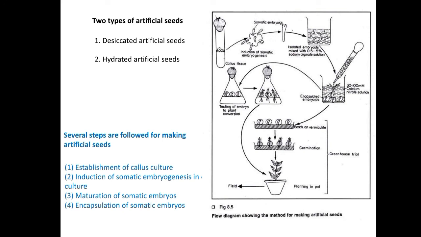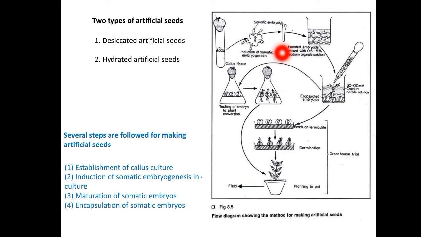After this, from the synthetic seed we will get the formation of the root and shoot system. After getting the roots and shoots, we will directly take them off, germinate them, and then pot them. So this is the preparation of the artificial seeds. Then why is alginate chosen here instead of the agar medium?